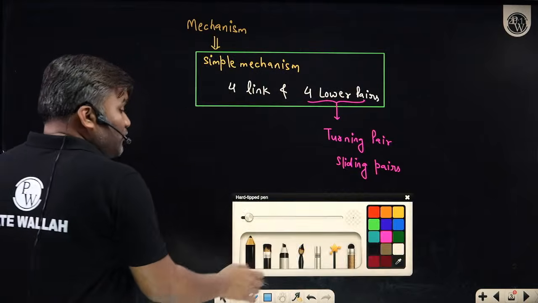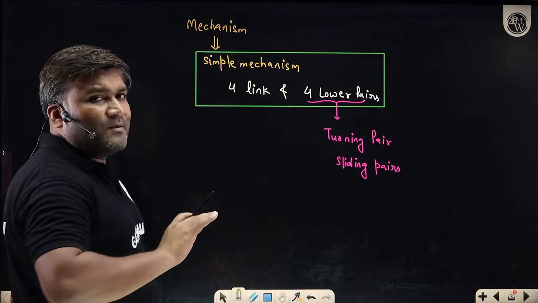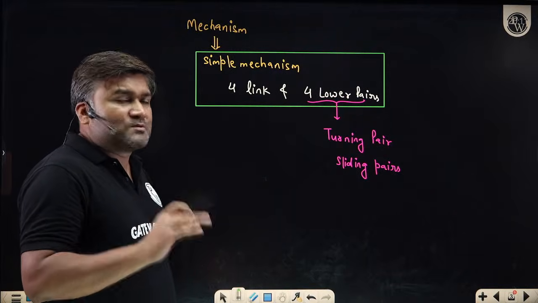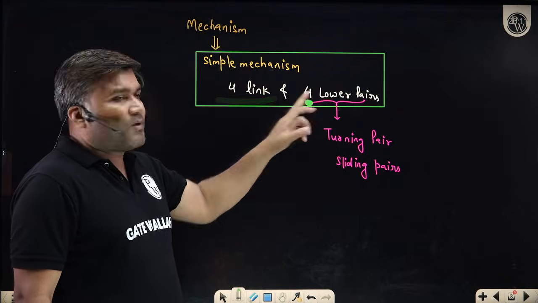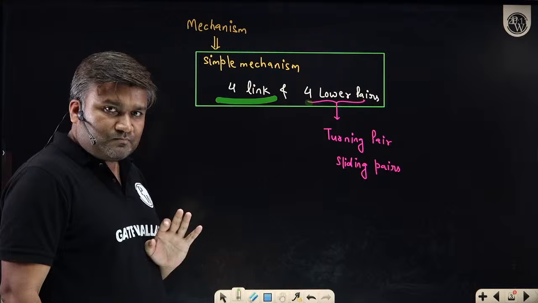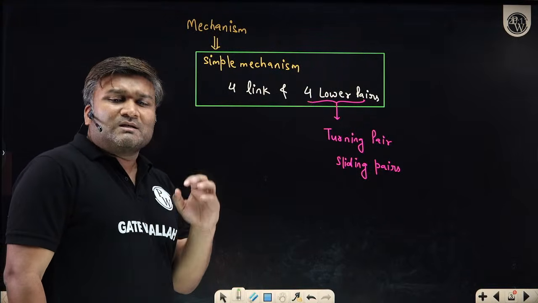Okay. So what is this simple mechanism? I hope this is clear to everybody, that we will be focusing only on those mechanisms where 4 links are there, connected with the help of 4 lower pairs. I'll be discussing this, but let's decode it a little more.